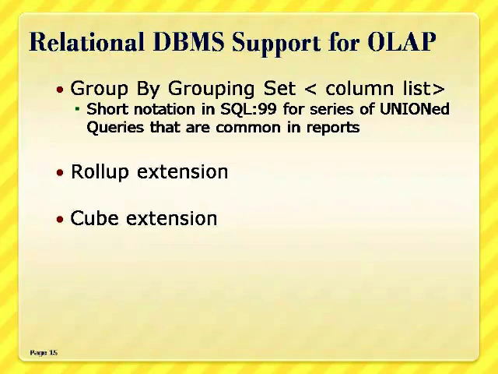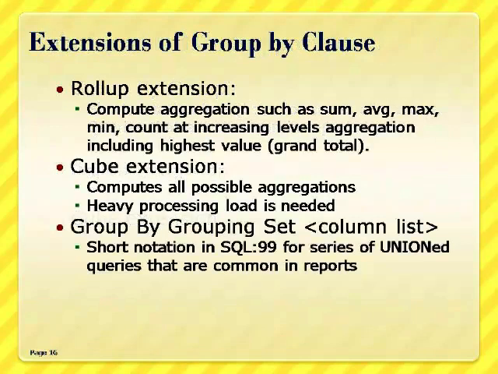Cube, rollup, and grouping sets produce a single result set that is equivalent to a union of all differently grouped rows. Rollup calculates aggregations such as sum, count, max, min, average at increasing levels of aggregation from the most detailed up to a grand total. Whereas cube is an extension similar to rollup, enabling a single statement to calculate all possible combinations of aggregations. The cube, rollup, and grouping sets extensions let us specify just the groupings needed in the group by clause. This allows efficient analysis across multiple dimensions without performing a full cube operation.